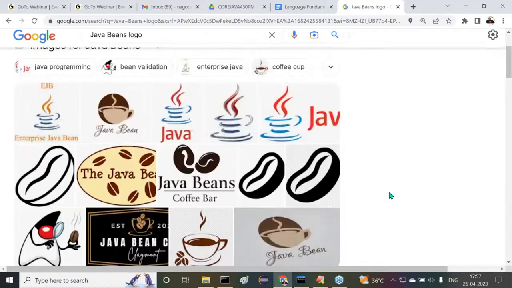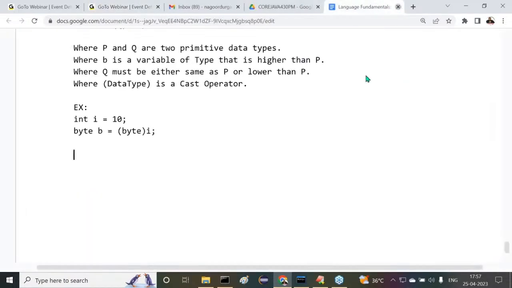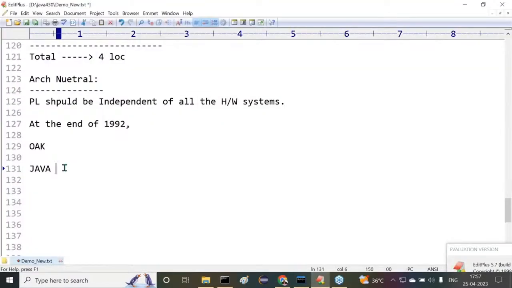All right, sir. Anyway, the point I'm telling you in this scenario: the symbol for Java is what? A cup, saucer, and flames. It means a tea cup or might be a coffee cup. Whatever it may be, coffee or tea, something else. Okay, fine. That was clear.